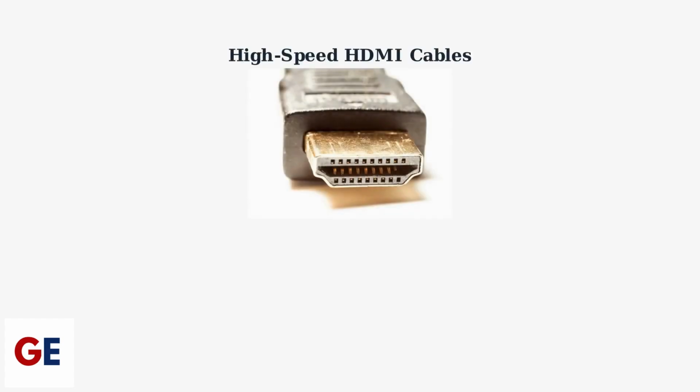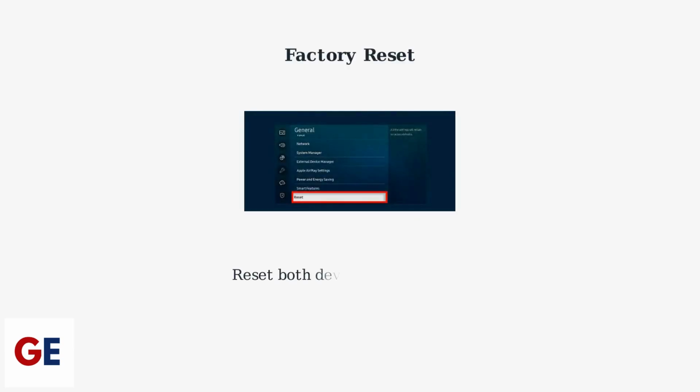For HDMI connections, cable quality matters significantly. Use high-speed HDMI cables rated for HDMI 2.0 or higher to ensure proper signal transmission and avoid connection failures. As a last resort for persistent connection issues, perform factory resets on both devices. This clears any conflicting settings that may be preventing proper communication between your TV and soundbar.